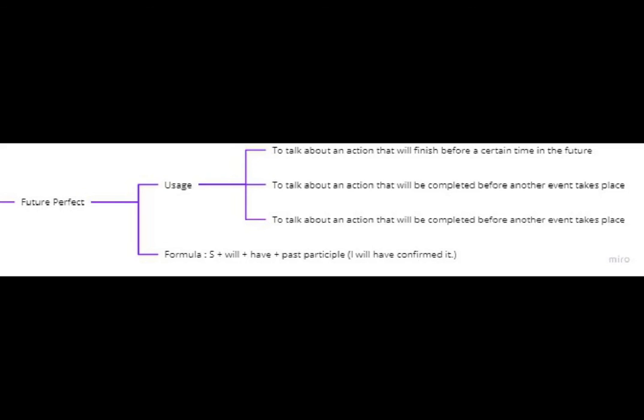So next is future perfect. Common usage for future perfect is to talk about an action that will be completed before another event takes place, or to talk about an action that will finish before a certain time in the future. So the formula for future perfect is subject, will, have, followed by past participle.